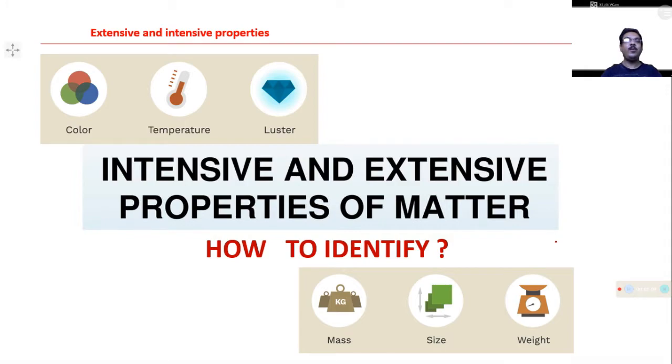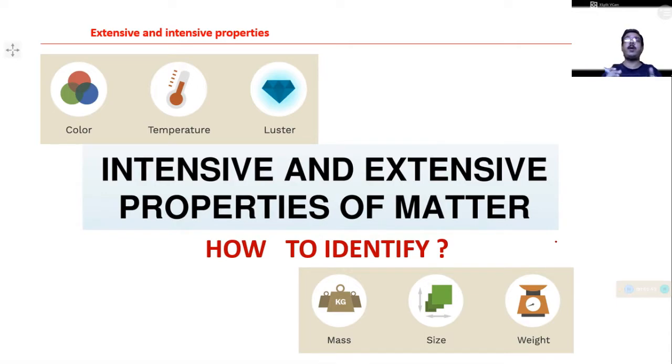Today we are going to discuss one of the important topics of thermodynamics, that is, intensive and extensive properties of matter. Here we will discuss the intensive and extensive properties of matter. Not only that, we will also discuss how to identify the different properties. There are so many physical properties at present. Now, how should you identify which property is an intensive property and which properties